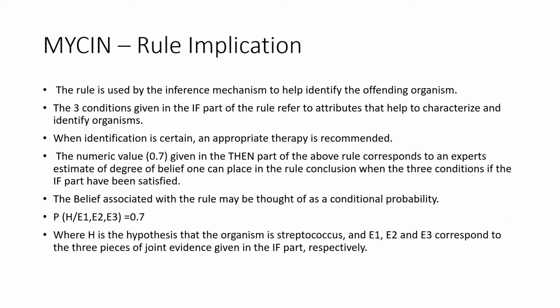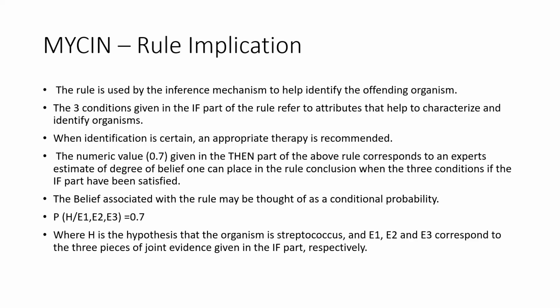MYCIN rule implication. The rule is used by the inference mechanism to help identify the offending organism. The three conditions given in the if part of the rule refer to attributes that help to characterize and identify organisms. When identification is certain, an appropriate therapy is recommended. The numeric value 0.7 given in the then part of the above rule corresponds to an expert's estimate of the degree of belief one can place in the rule conclusion when the three conditions in the if part have been satisfied.